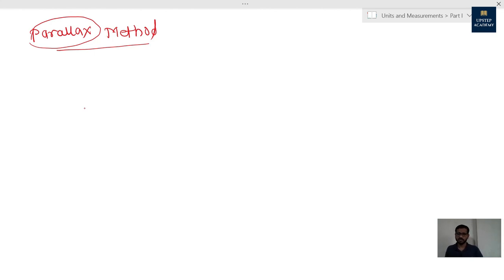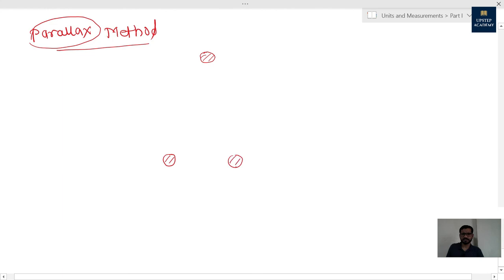Okay, let's figure out what exactly we did. Here is the object on the opposite wall, and here are your two eyes. This is I1 and this is I2. Let's draw the lines. Okay, so this is the angle.